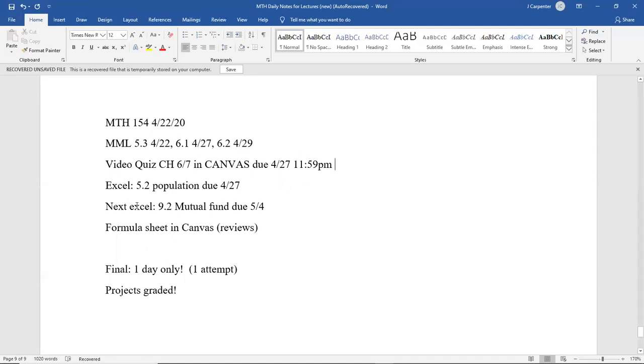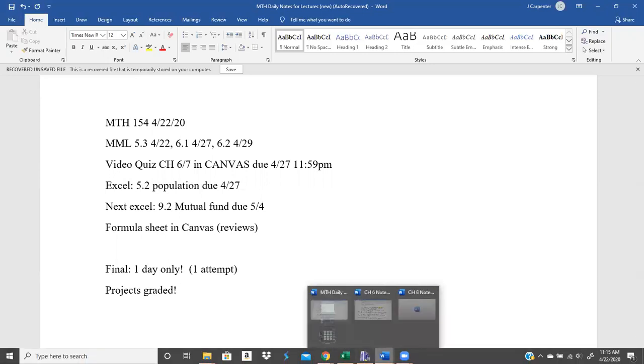Excel, next one that's due: 5.2 population. Then the one after that, probably our last one, mutual fund. It says 9.2-9.4 because it's the second Excel homework, but it relates to section 9.4. The formula sheet is in Canvas under the reviews. The final exam is likely to be one day only, not this several days stuff, which I guess doesn't really matter since most of you are just opening it on the last day and doing it then anyways. You will get a review. Your projects are graded. I made little notes about it. All right, so let's move on.